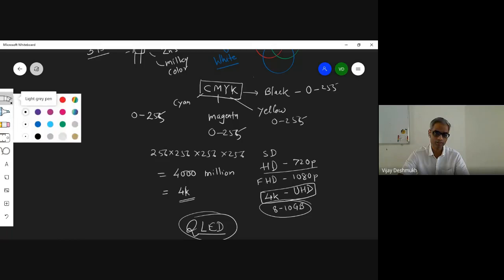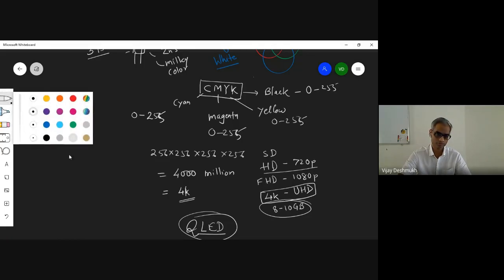Just for example, right now I am using some color pad here. This is very typical.